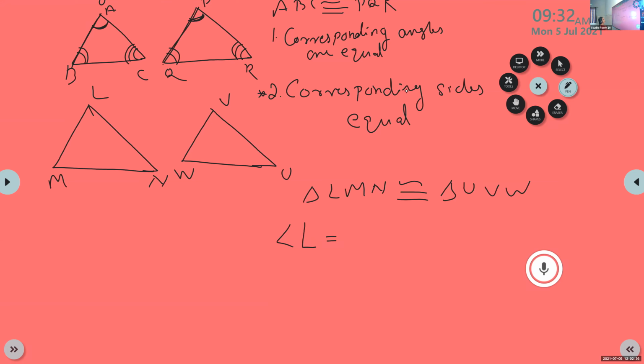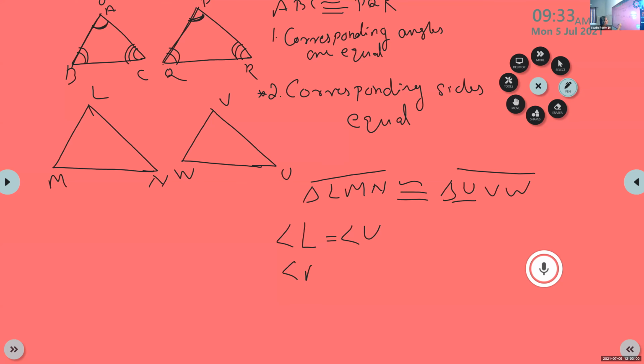Which is the angle that corresponds to L? Angle U, yes. Angle L will be equal to angle U.